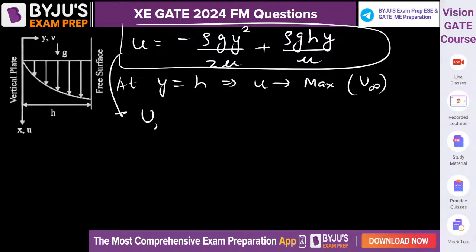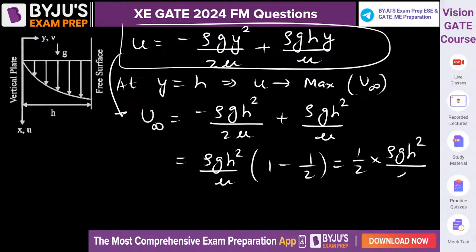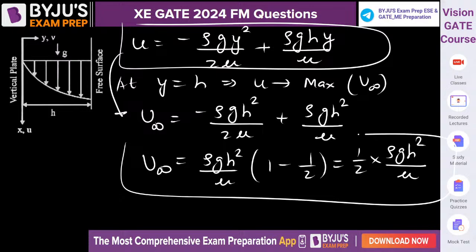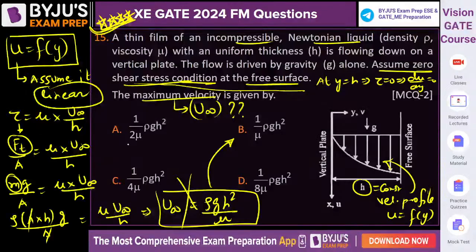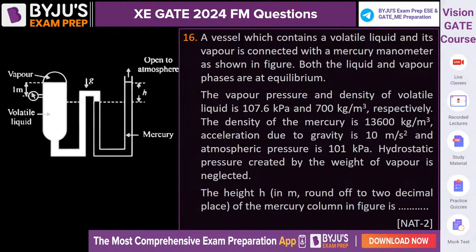So from here U infinity is equal to minus rho g h square by 2 mu plus rho g h square by mu. So it will be rho g h square by mu, then 1 minus 1 by 2, or 1 by 2 into rho g h square by mu will be the answer for U infinity. Option A will be the correct answer. Is this clear? So this was the only question which was a little tricky. Rest of the questions were very simple.